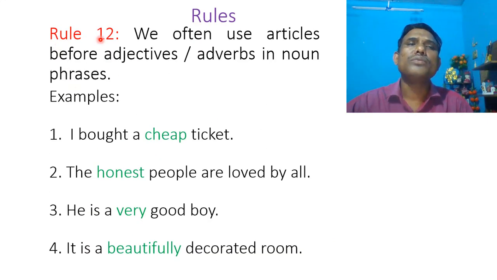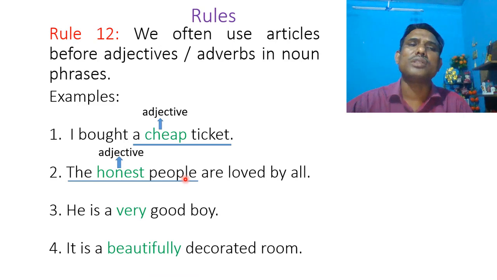Rule number 12. We often use articles before adjectives or adverbs in noun phrases. For example, number 1, I bought a cheap ticket. Here, a cheap ticket is a noun phrase, cheap is an adjective. The article a has been used before the adjective cheap. Number 2, the honest people are loved by all. Here, the honest people is a noun phrase, honest is an adjective. The article the has been used before the adjective honest.